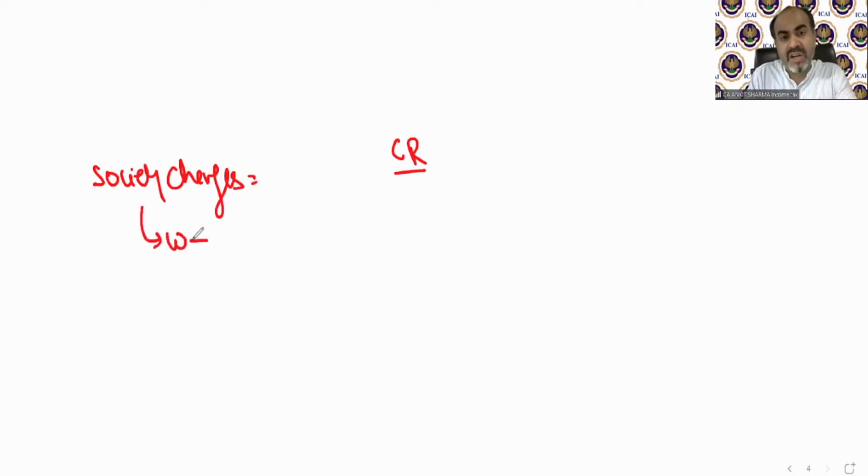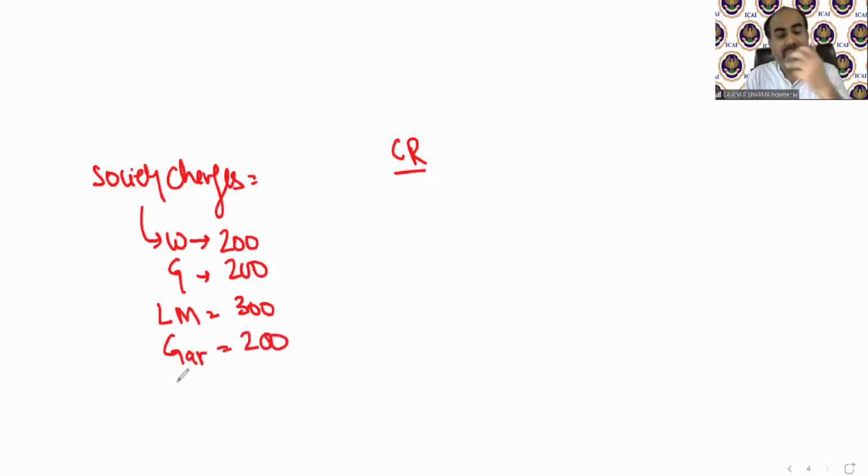Might be watchman charges. A watchman has been provided for the society purpose and 200 rupees for that. Like generator or inverter facility, 200 rupees for that. For lift maintenance, 300 rupees will be charged. For garden, etc., 200 rupees will be charged. For water supply, 1000 rupees per month.